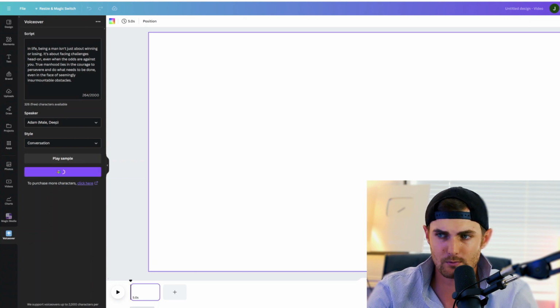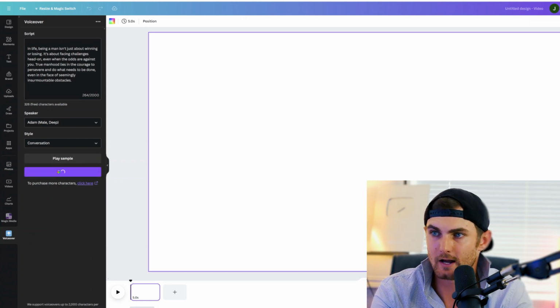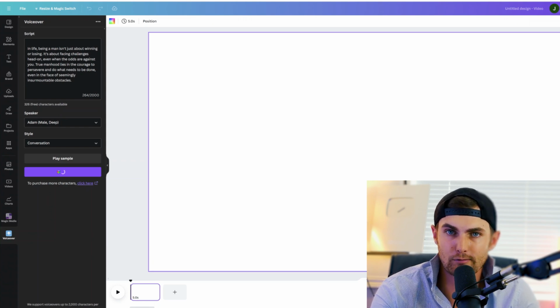Click on generate audio, and it will now create the audio of this first half. Then what you can go and do is you can repaste the second half, click on generate again.